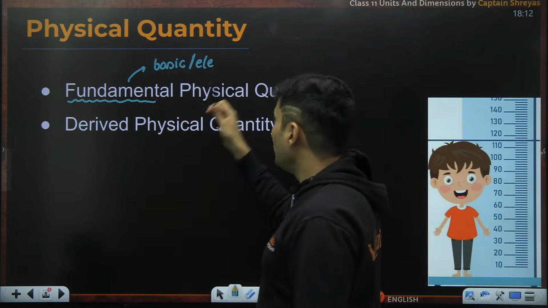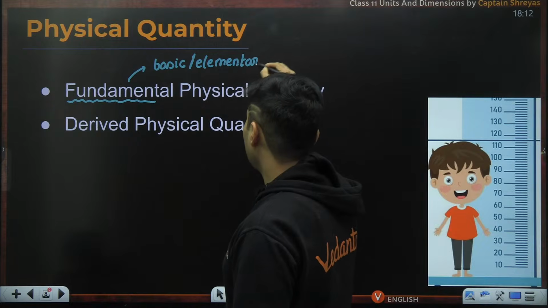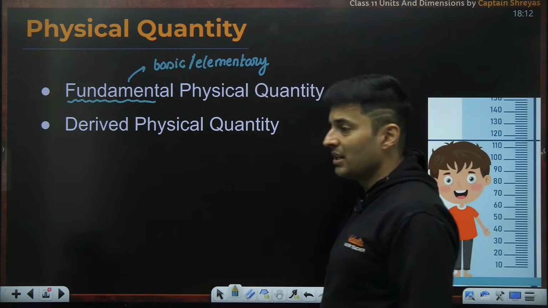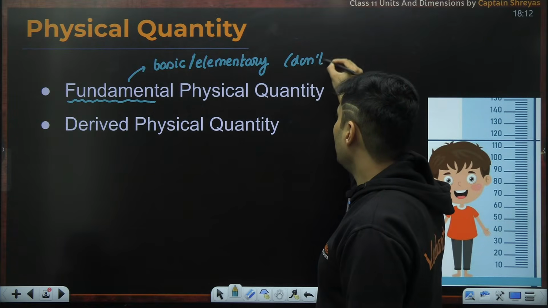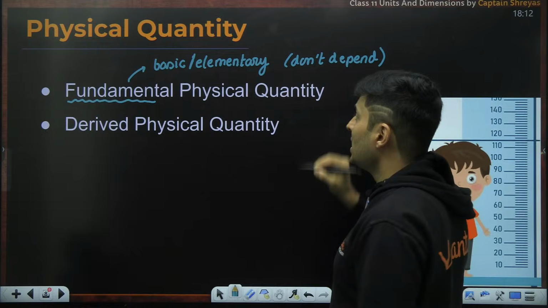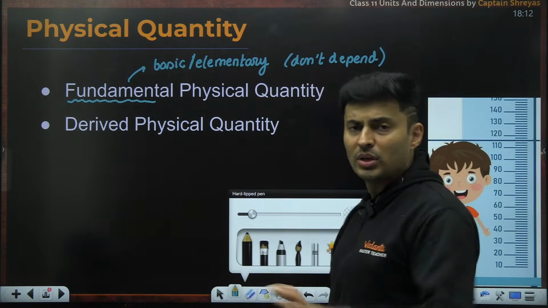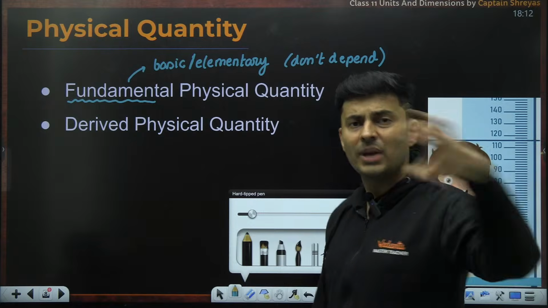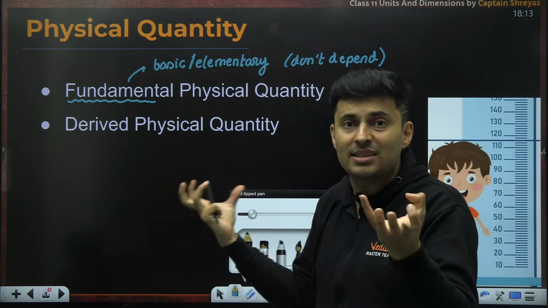Okay. So basic, that is elementary, and they don't depend on anything else. Those are called fundamental quantities, without which you cannot make up any other things. They are completely isolated and independent. You need them as building blocks. They are basics.